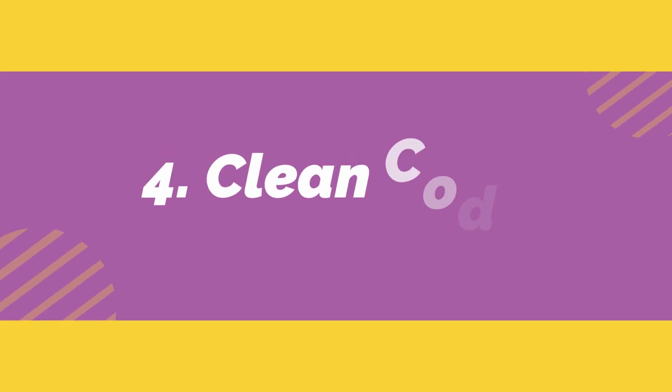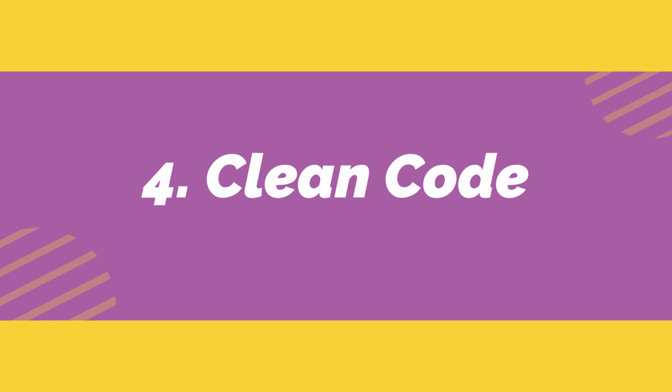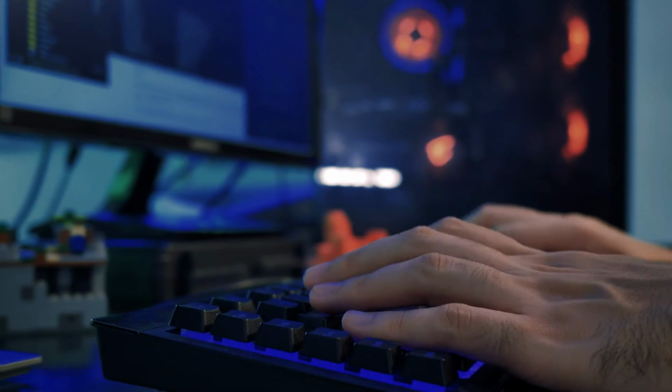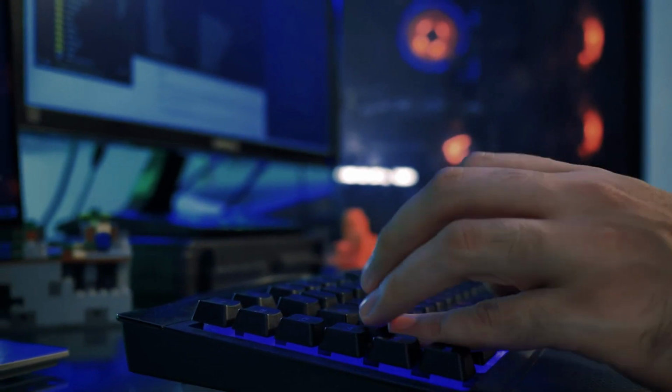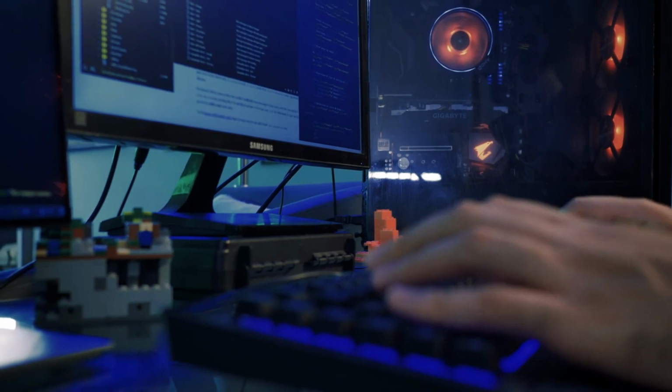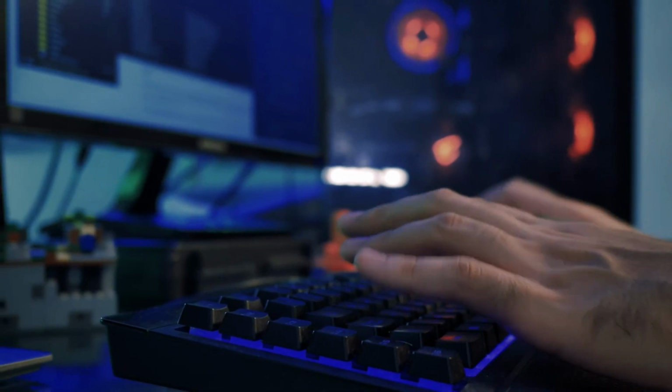The fourth coding practice is writing clean code. Clean code is code that is easy to read and understand. It is organized, concise, and well documented. When you write clean code, you make it easier for others to understand and maintain your code, which can save time and resources in the long run.